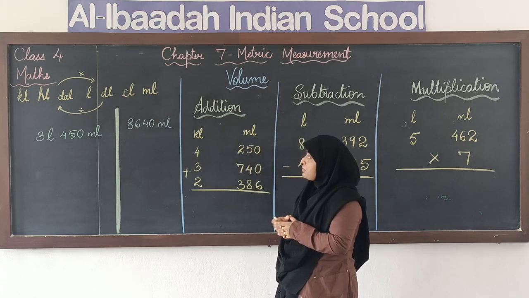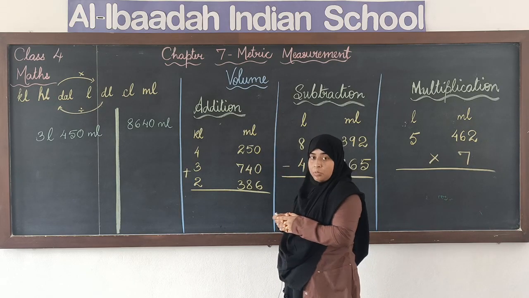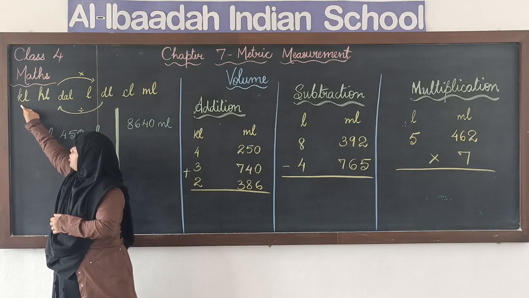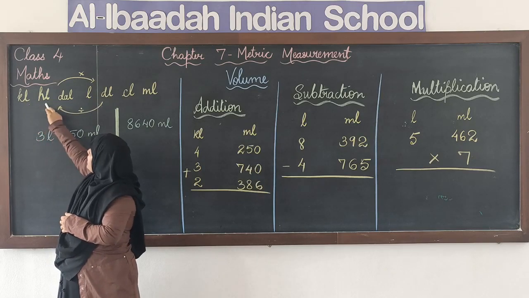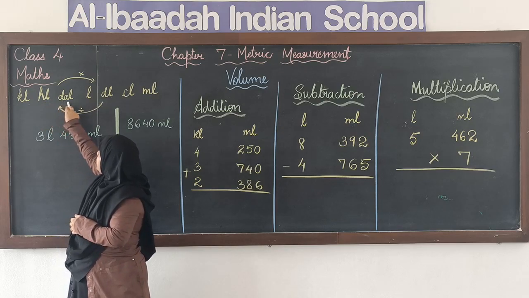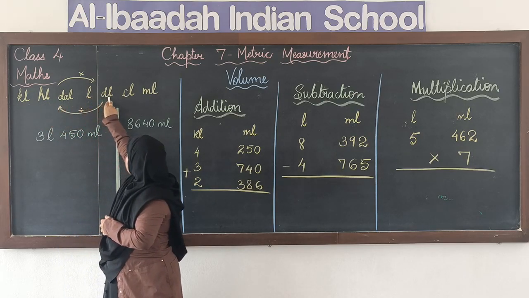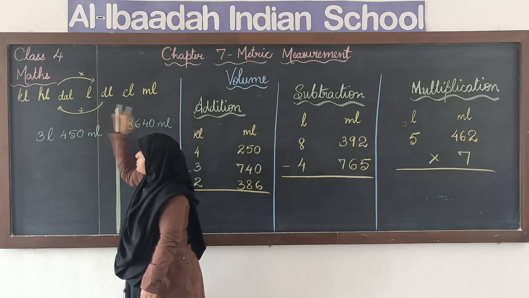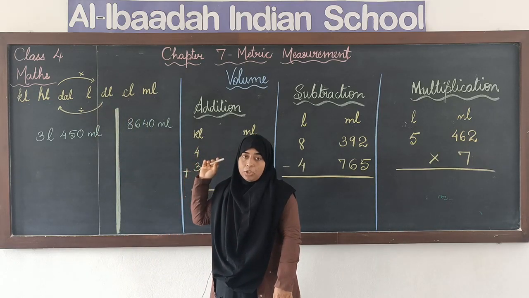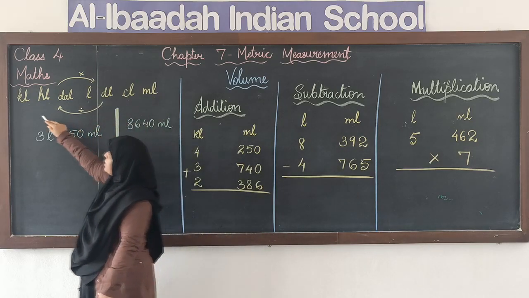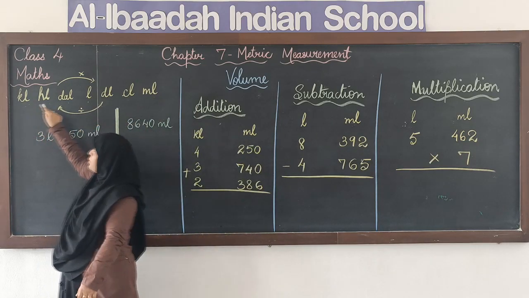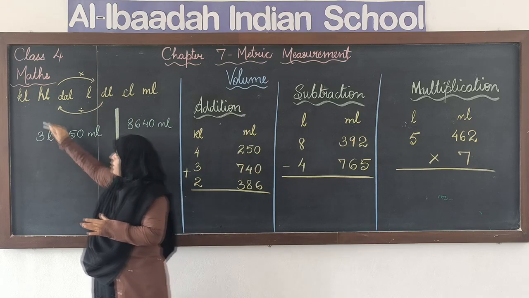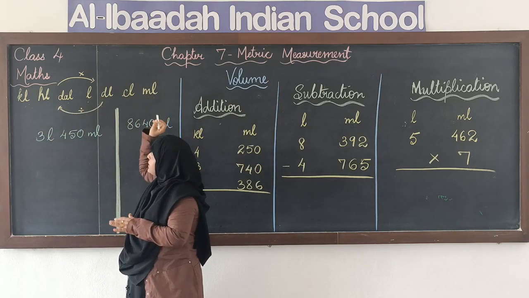So, in metric measurements, when we are calculating the volume or the capacity, we have the units kiloliter, KL, hectoliter, HL, decaliter, liter, deciliter, centiliter and milliliter. These are the 7 units that we use to measure the volume. Kiloliter is the greatest unit, greater in value, whereas milliliter is the smallest unit.